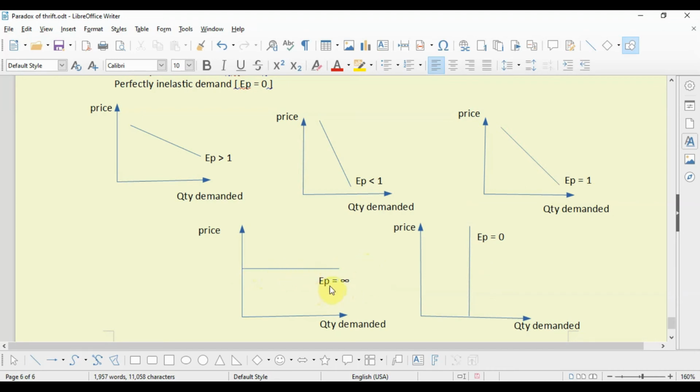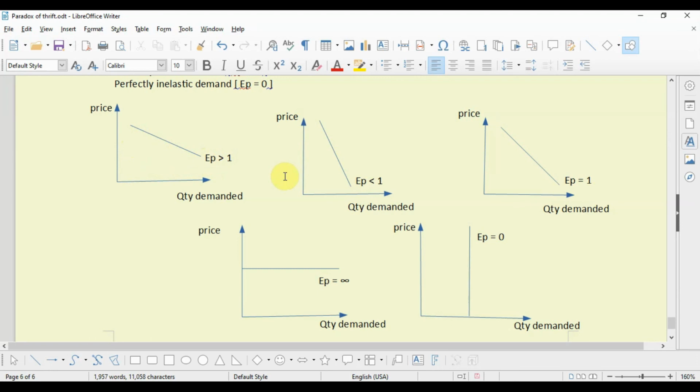So price elasticity equals infinite. So these two are extreme cases, and in most cases the elasticity of demand lies between these three cases, that is elasticity may be equal to 1 or less than 1 if the demand curve is more of a vertical type, or greater than 1 if it is more of a flatter type.